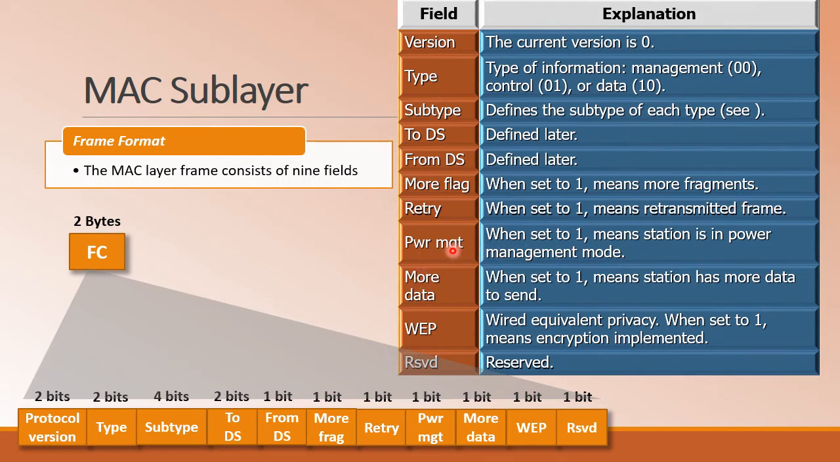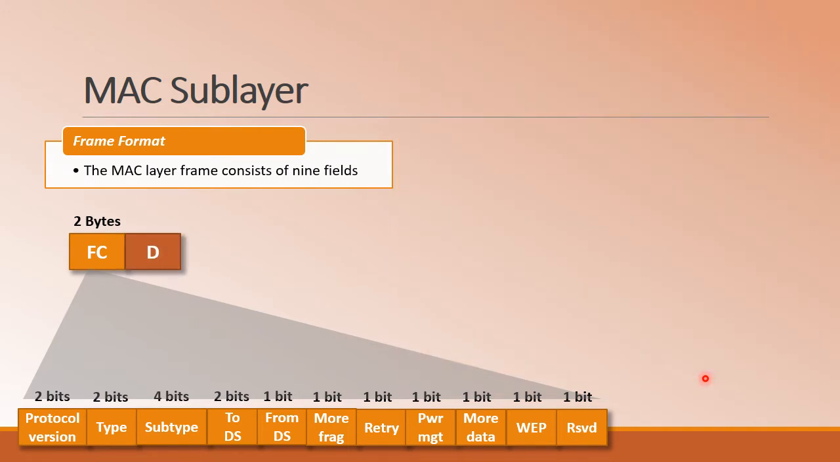When power management is equal to 1, that means the station is in the power management mode. More data means the station has more data to be sent. WEP is Wired Equivalent Privacy, that is encryption implementation. And reserved is nothing but the flag indicating that this particular field is reserved.